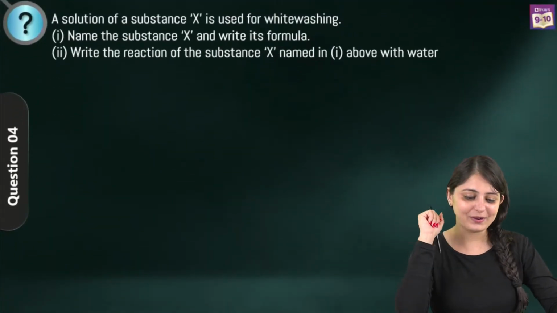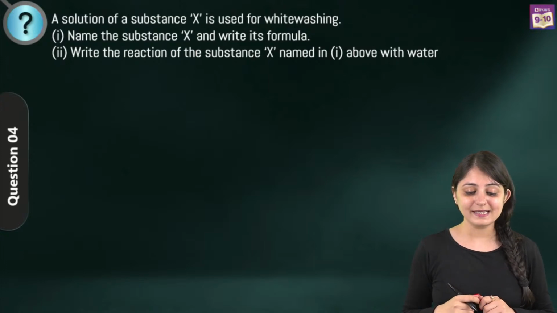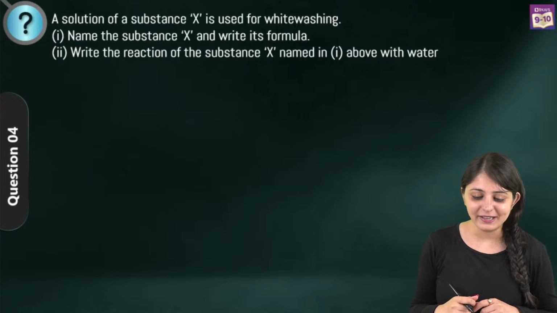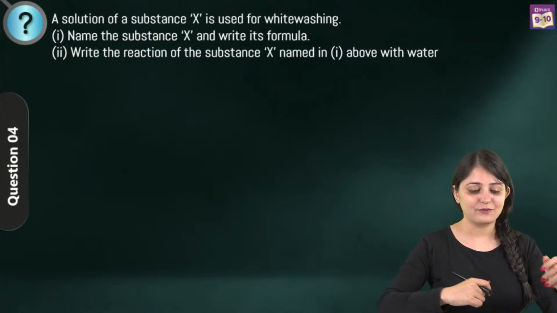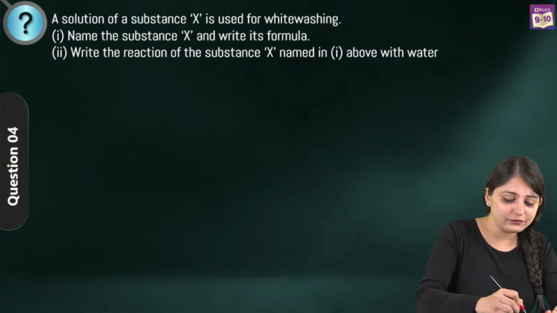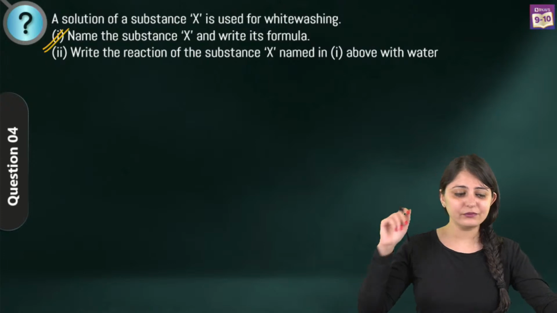So question number 4 is there on your screen now. A solution of a substance X is used for whitewashing. You have to name the substance X and write its formula. And of course you have to write the reaction of the substance X with water as well. We'll solve the first part. Let me see who's going to be the first one to figure this out.